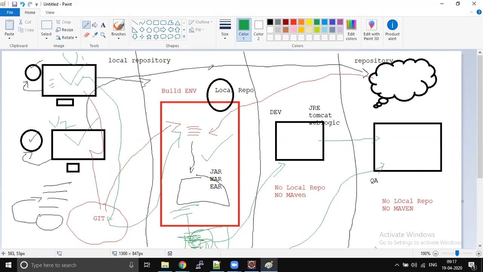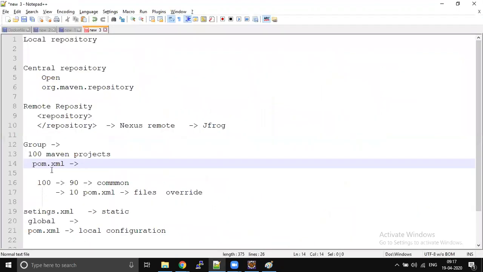If you change it in the build environment, that will work only for the build environment. So the settings.xml file will work only on that particular machine. Instead of making changes in each and every pom.xml file, if you change a settings.xml file, that will impact that particular system or machine.